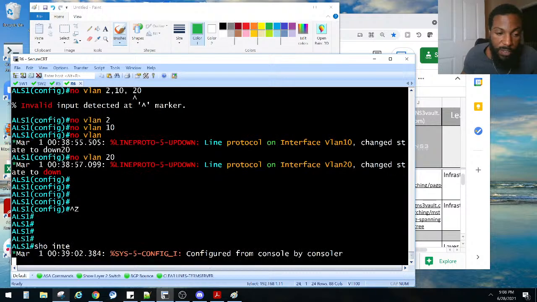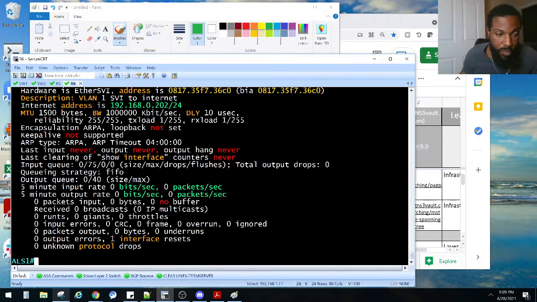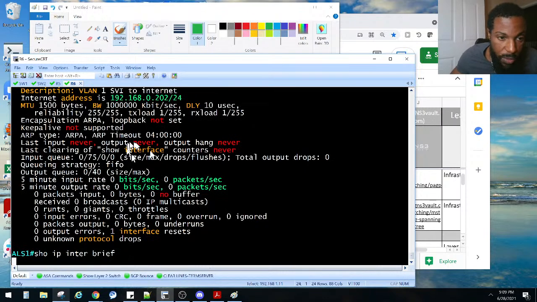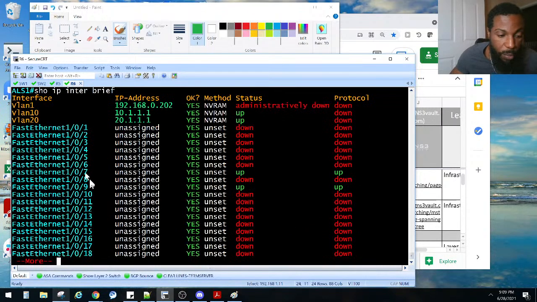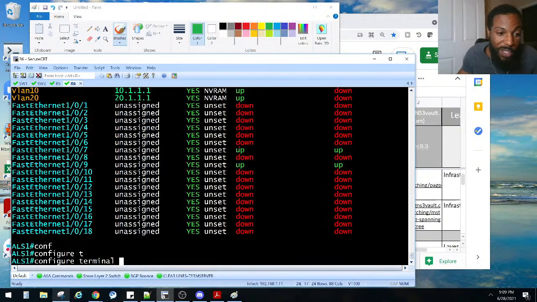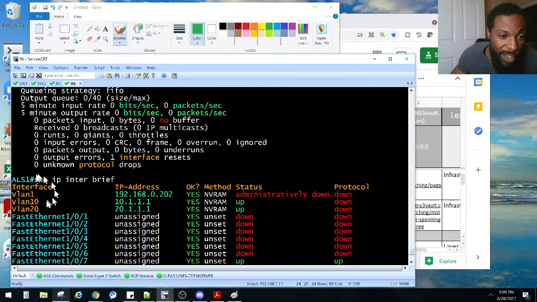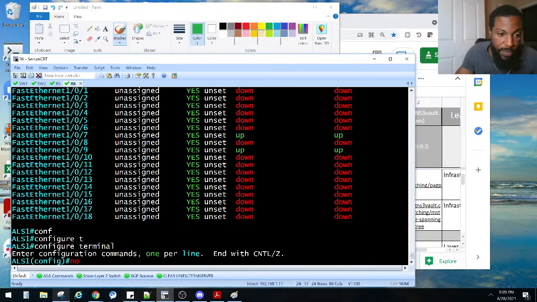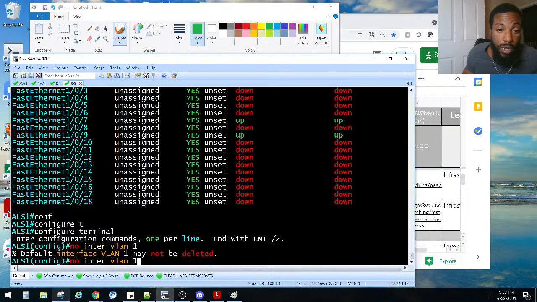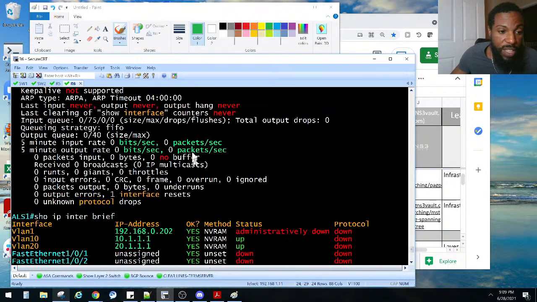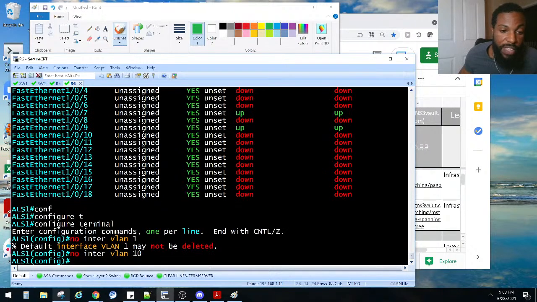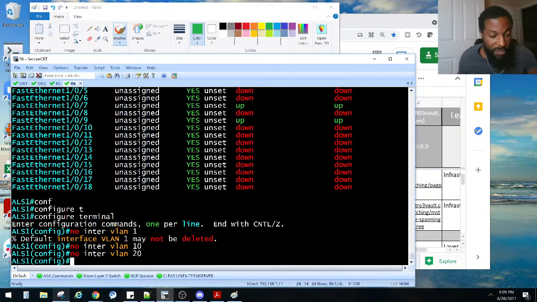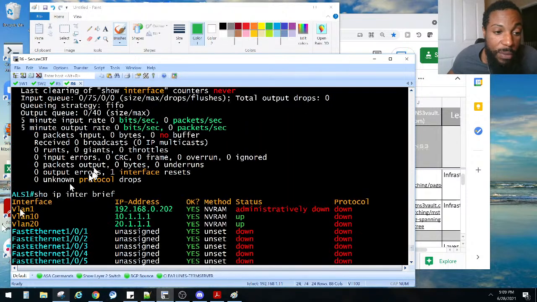Show interfaces. Show IP interface brief. I need to get rid of some of these VLANs here, stuff from previous labs. This is why you want to use virtualization, right? Let's get rid of some of that. No interface VLAN 1. You can't get rid of that. 10 and 20. That's food for thought for y'all. Didn't know you can't delete interface VLAN 1.